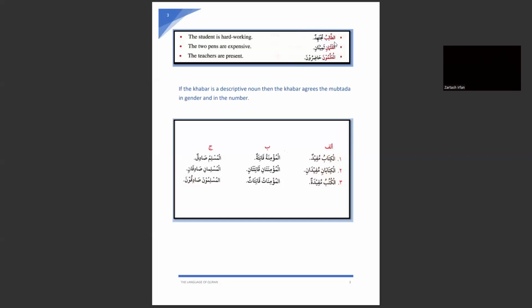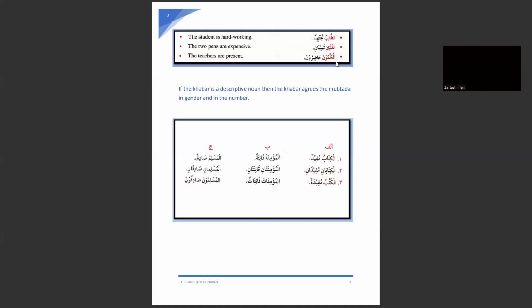The first one is a mufrad definite, a mufrad marifa noun, at-talibu. In the second, a musanna marifa noun, al-kalamani. And here, al-muallimuna is again a definite noun, which is jama, a plural noun.